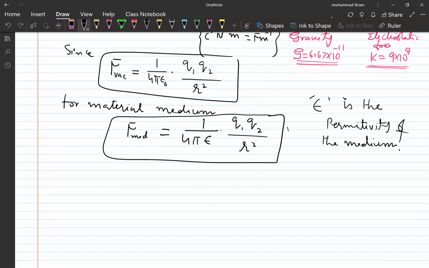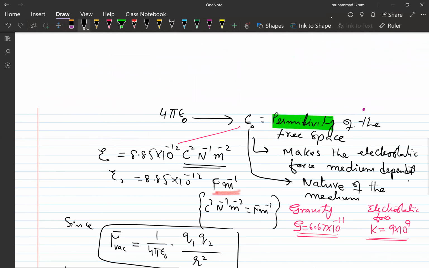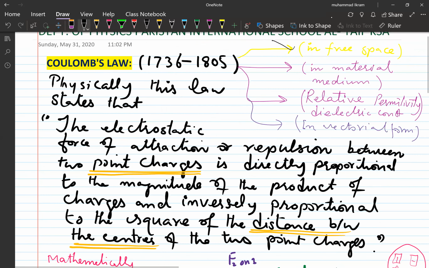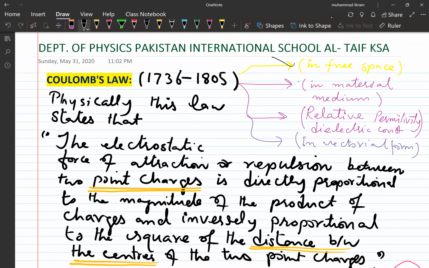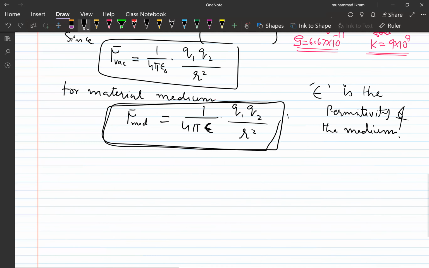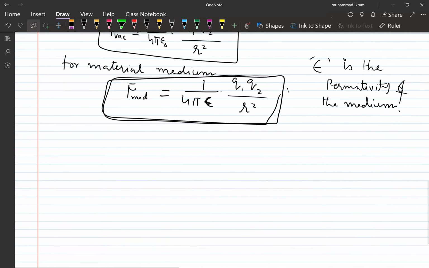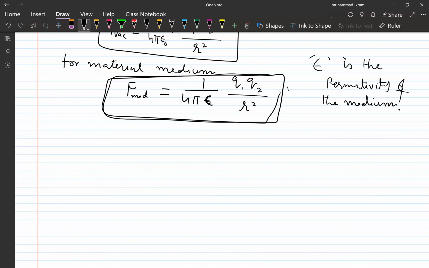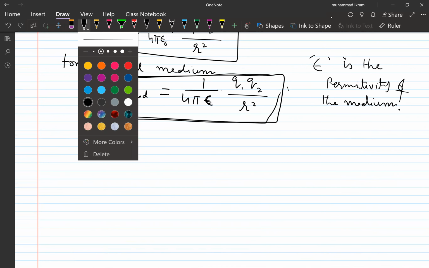Is it clear? This is now a very important relationship, and we now want to define another one, the relative permittivity.